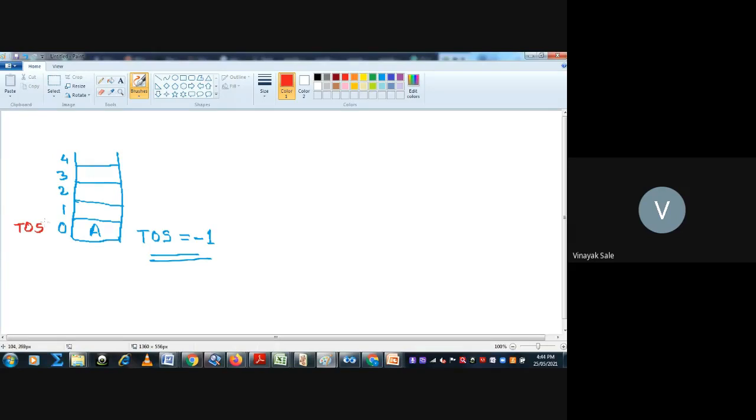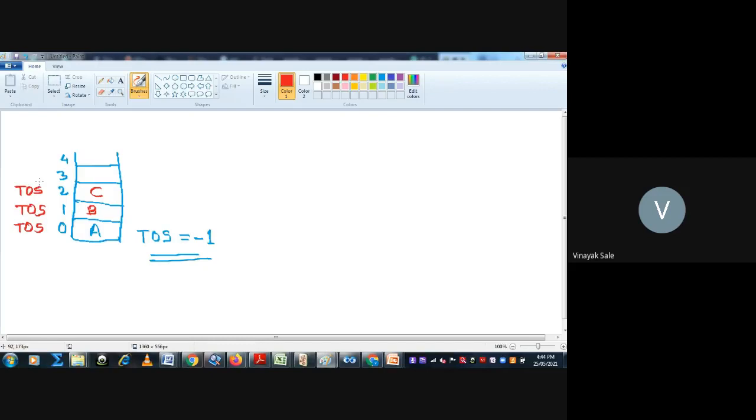Whenever a new element B is inserted, then TOS is incremented by 1 and goes to position 1. Whenever again a new element C is inserted, TOS is incremented by 1.